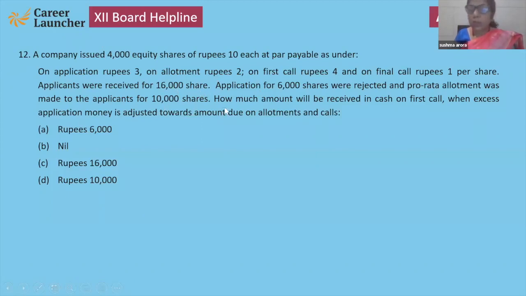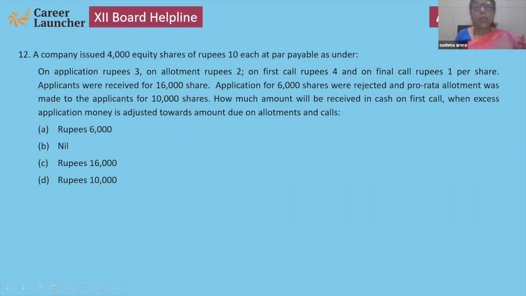So pro rata allotment to be made, 6,000 rejected, and 10,000 shareholders will be getting pro rata allotment. So how much amount will be received in cash on first call, when excess application money is adjusted towards amount due on allotment and calls? See the simple question. They want to know the cash received on first call.